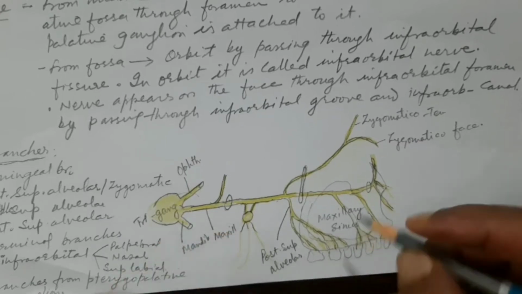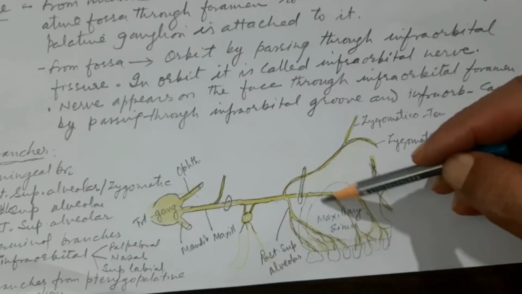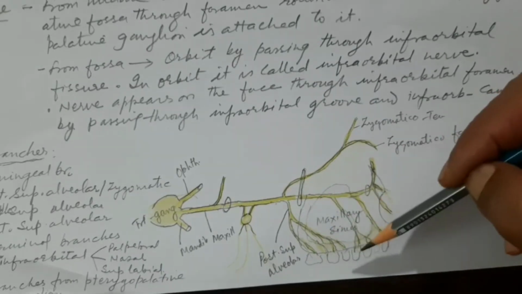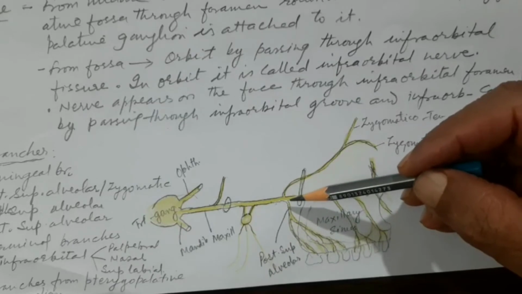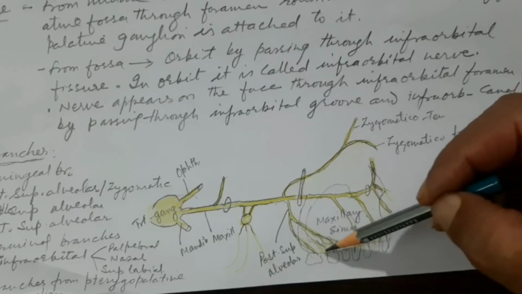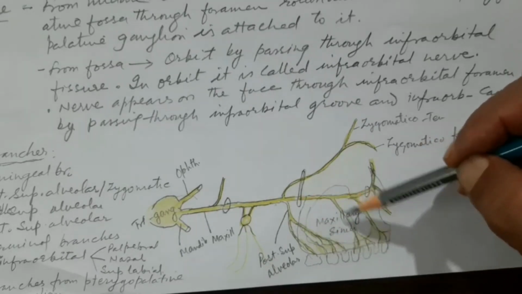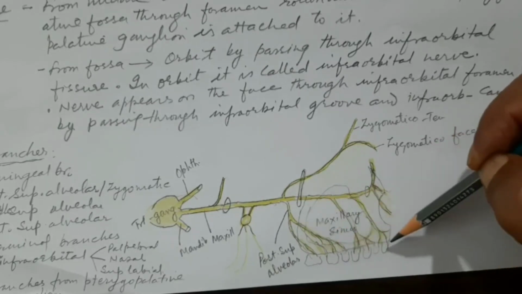Why is it called posterior? Because there are middle and anterior superior alveolar nerves. And why are they called superior and alveolar? Because they are going to the alveolar process of the upper jaw, the maxillary jaw, and they are coming from above, so they are superior.